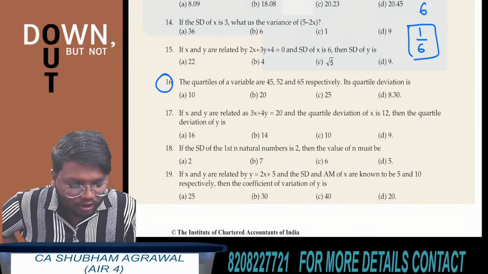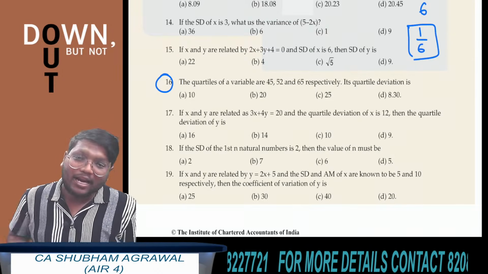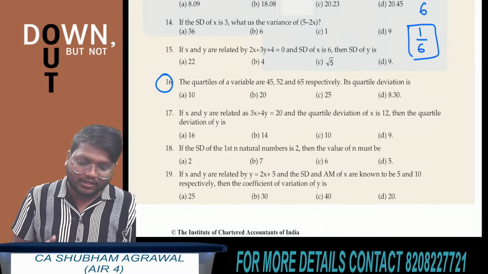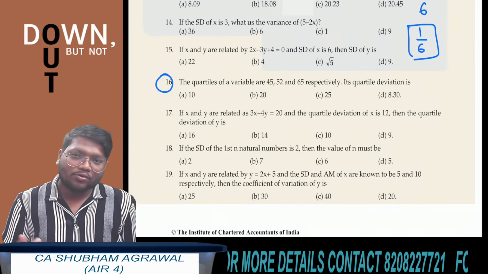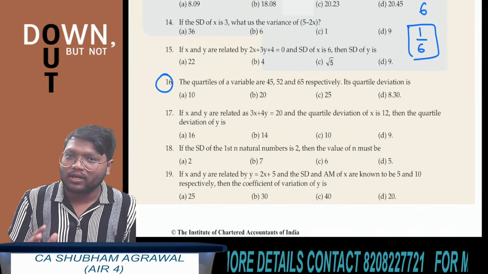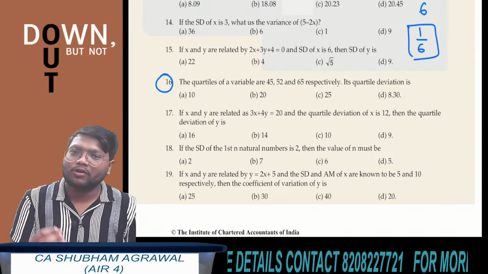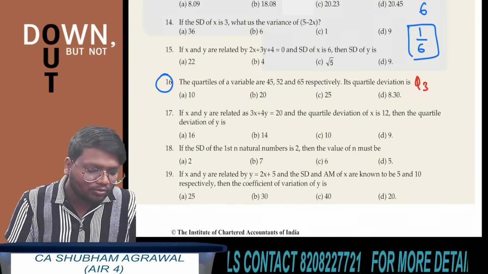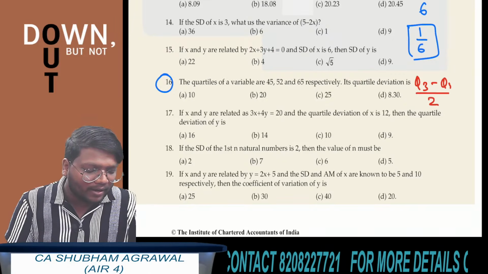First tell me what is the formula of quartile deviation. There are many formulas and properties in statistics. You have to learn all those formulas and properties, because most of the questions they ask in the exam are straightforward only. If you know the property, if you know the formula, you can get the answer. The formula of quartile deviation is (Q3 minus Q1) divided by 2.